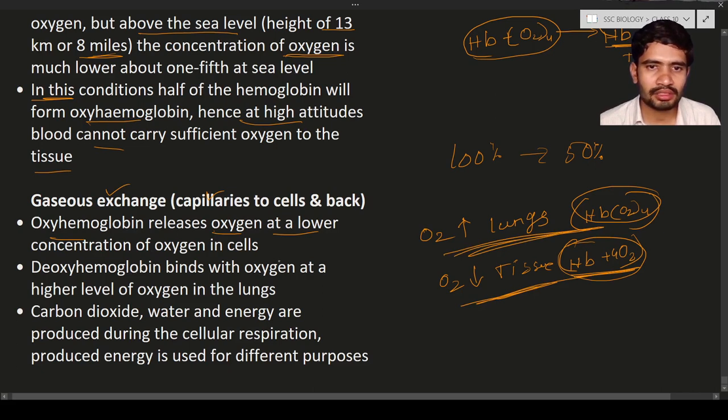Deoxyhemoglobin binds with oxygen at higher levels of oxygen in the lungs, and carbon dioxide, water, and energy are produced during cellular respiration, and the produced energy is used for different purposes. This is how it occurs.